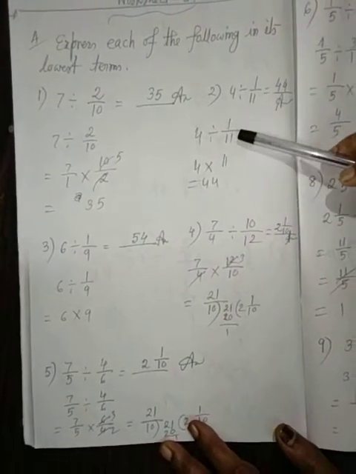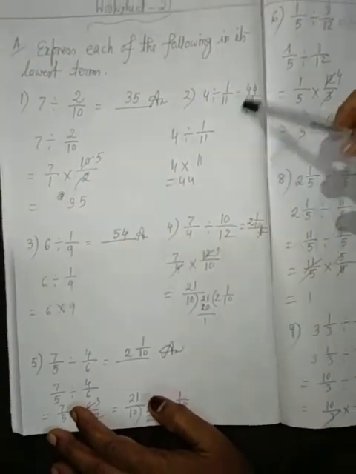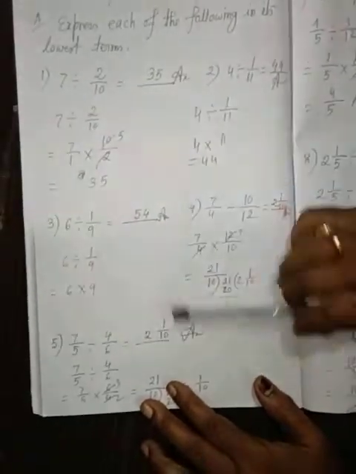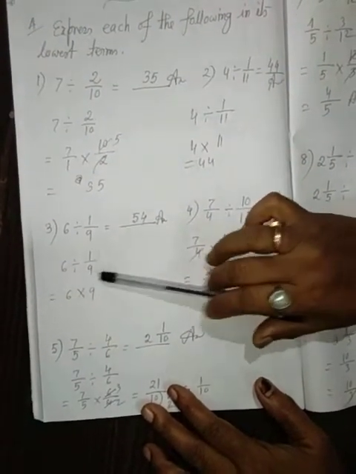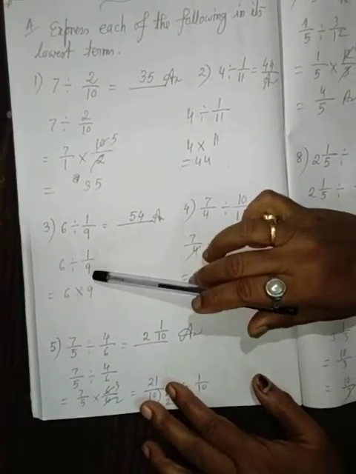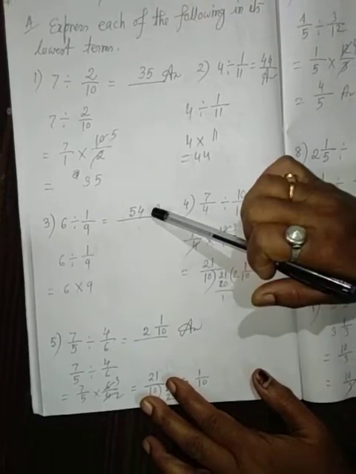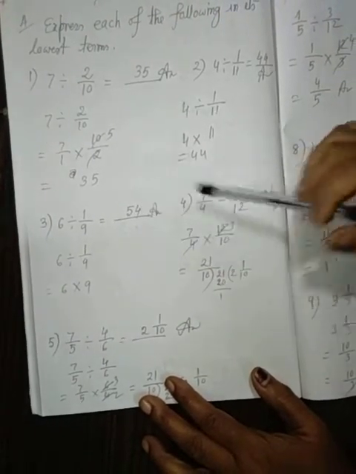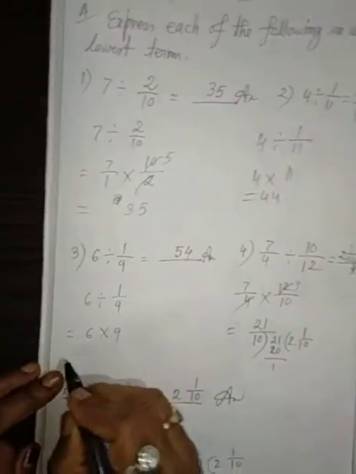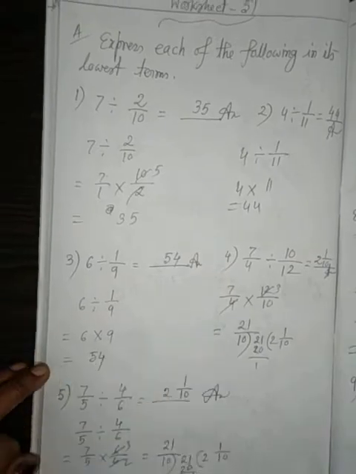2. 4 divided by 1 by 11. That is 4 into 11 by 1, that is 11. 4 11s are 44. Answer 44. 3. 6 divided by 1 by 9. 6 into the reciprocal 9, 6 9s are 54. Answer 54.